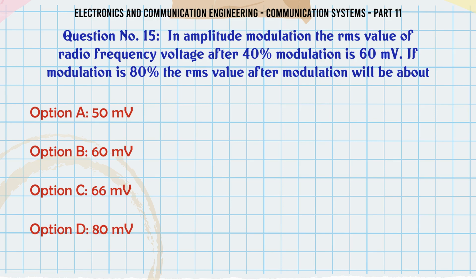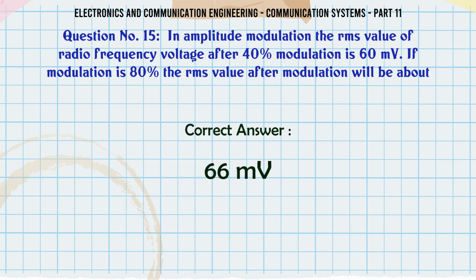In amplitude modulation, the RMS value of radio frequency voltage after 40% modulation is 60 mV. If modulation is 80%, the RMS value after modulation will be about: A, 50 mV; B, 60 mV; C, 66 mV; D, 80 mV. The correct answer is 66 mV.